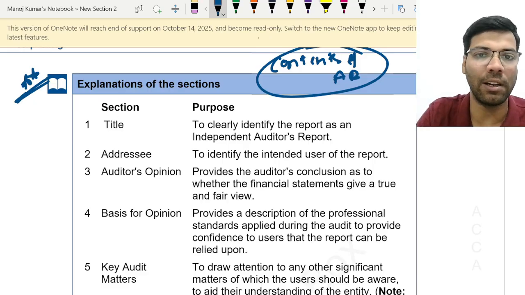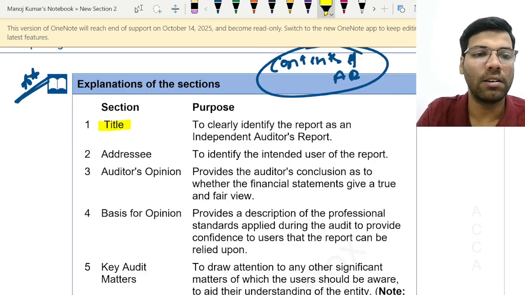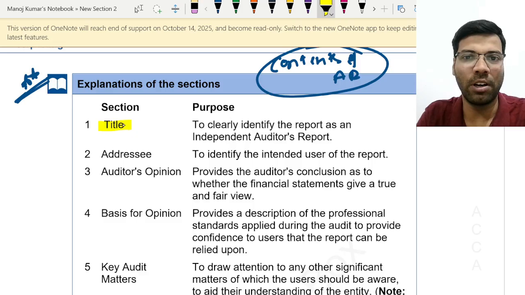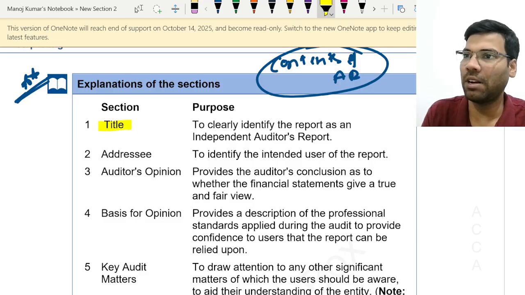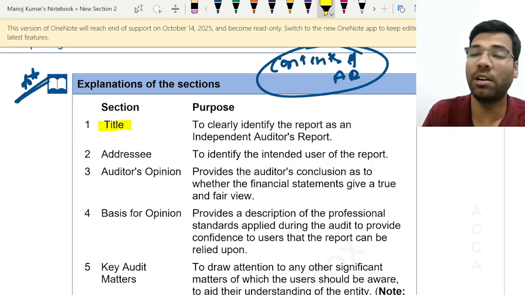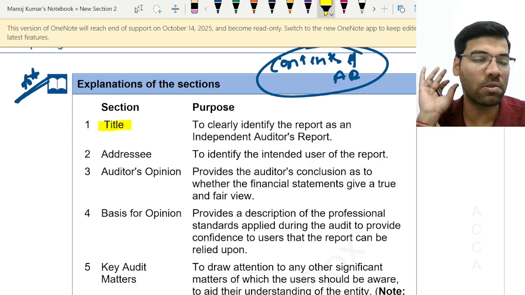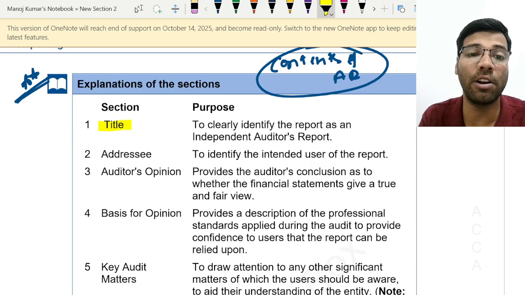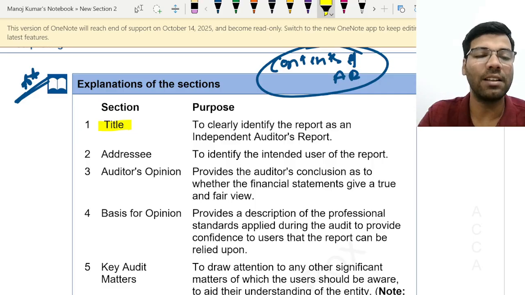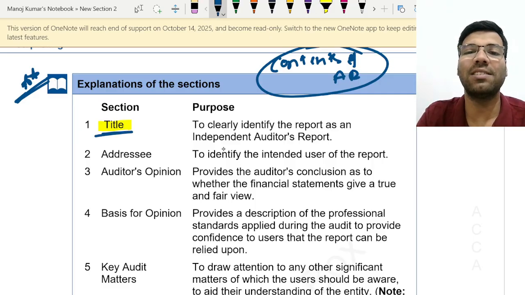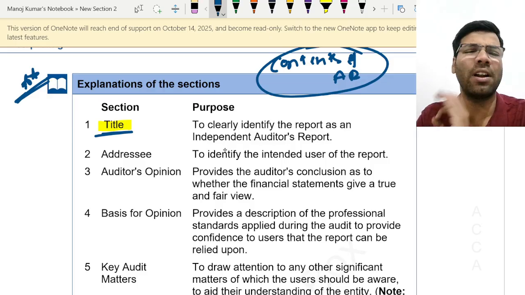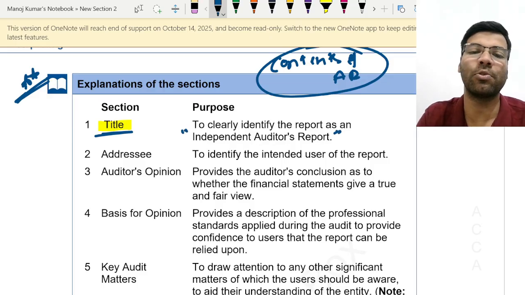Okay, point number one, title. See, title is nothing but the heading of the audit report. Auditor and management will be having so many types of certificate exchanges and attestation work. Among the different documents that the auditor gives to the management, or the management gives to the auditor, how do we identify it is an audit report? There should be some heading, right? That is the reason the title tells about the heading. Generally, audit reports have a common heading called the independent auditor's report.